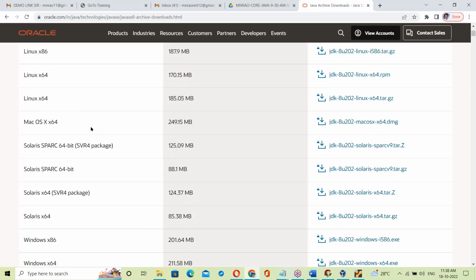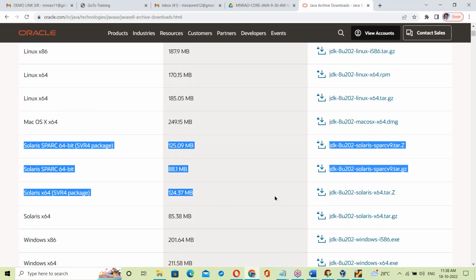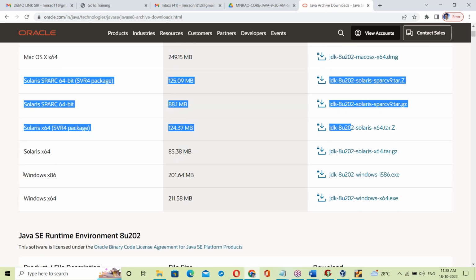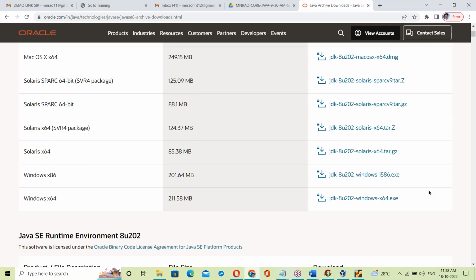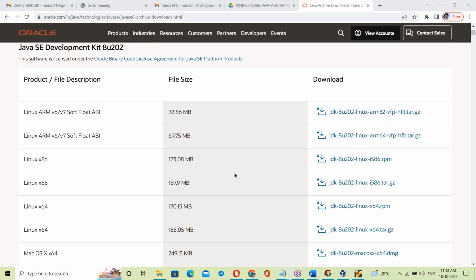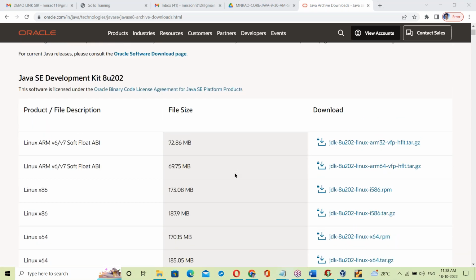The JDK for Linux OS, JDK for Mac OS, JDK for Solaris. Next, JDK for Windows OS. So there is a different JDK for different operating systems. The JDK changes depending on the OS.